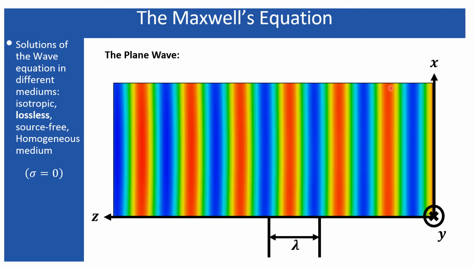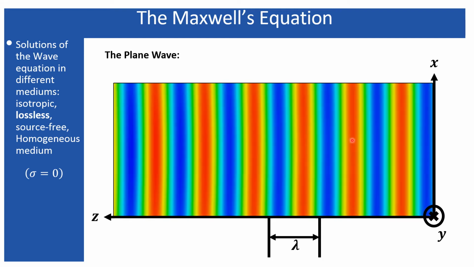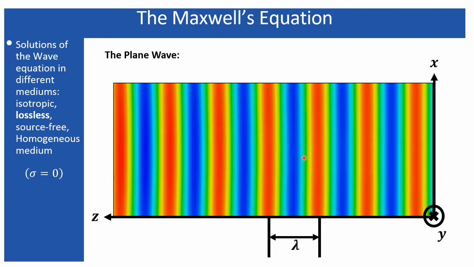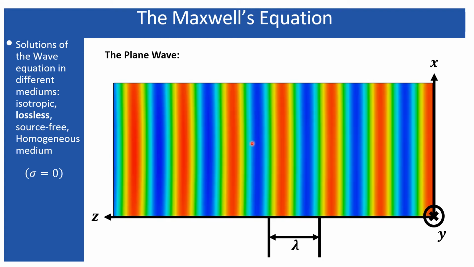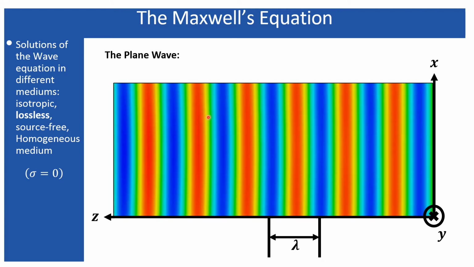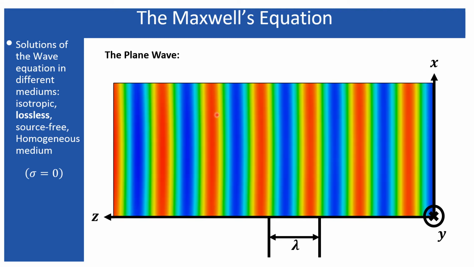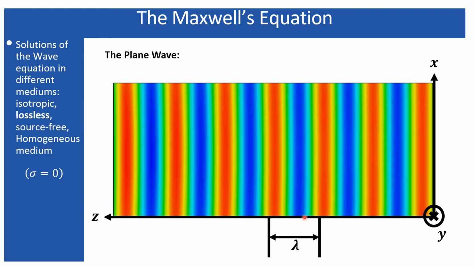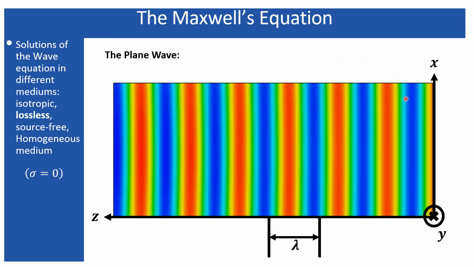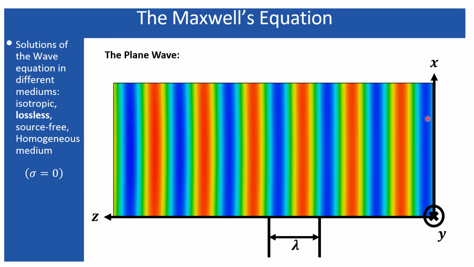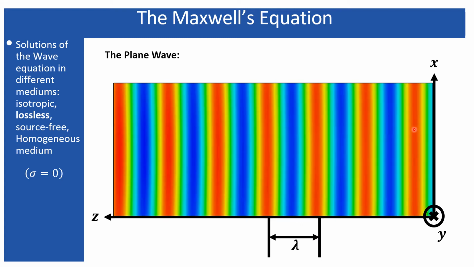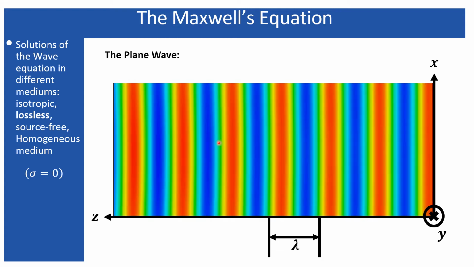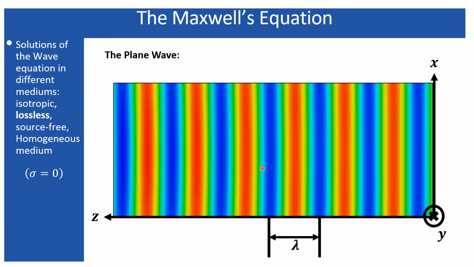Suppose starting from here, this positive peak decreases to zero, attains its negative peak, again increases to zero and attains its positive peak. So from one red plane to another red plane represents one wavelength. Therefore, the propagation of the wave is nothing but the propagation of the planes of constant phase. That is why such kinds of waves are called plane waves.